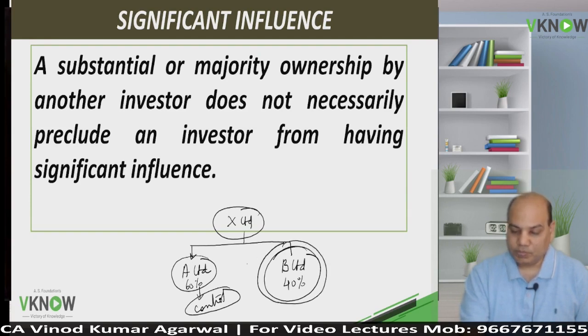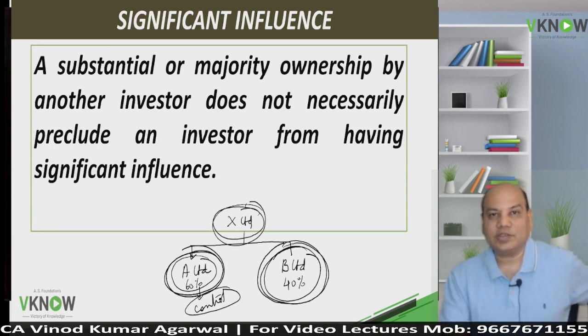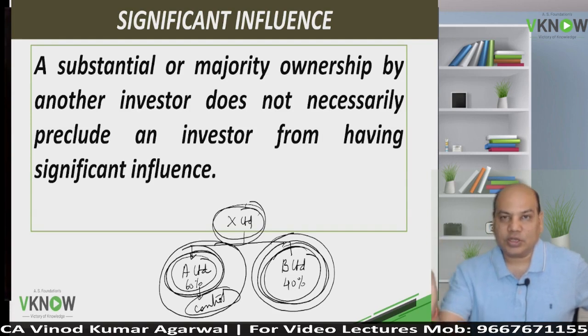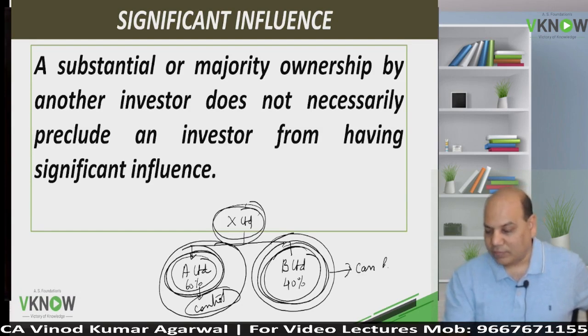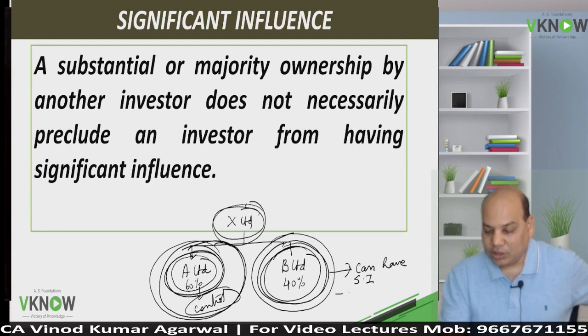Can the presence of a party having control over X Limited prevent B Limited from exercising significant influence? If in a company somebody is holding a majority stake, does it mean other stakeholders can never have significant influence? The answer is no. B can have significant influence even though A Limited has a majority stake, and B Limited will apply AS23.